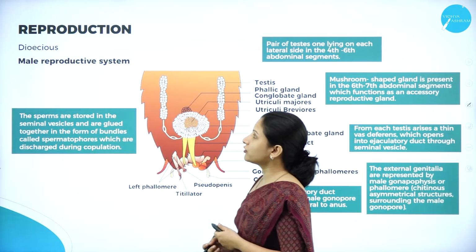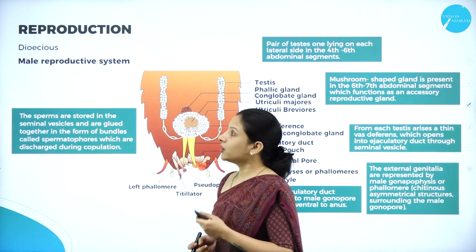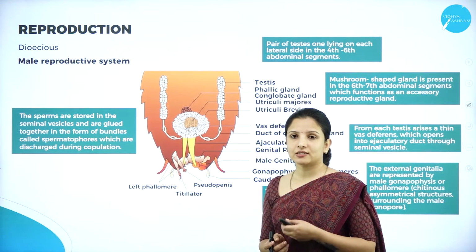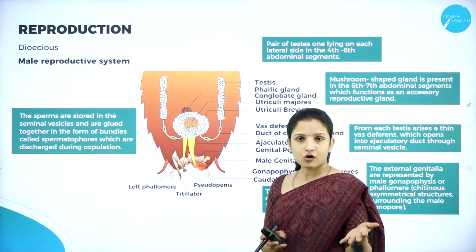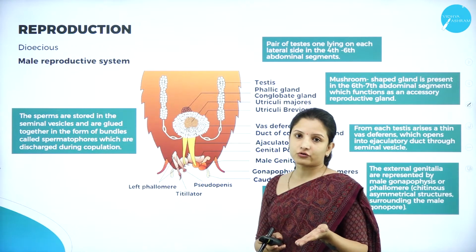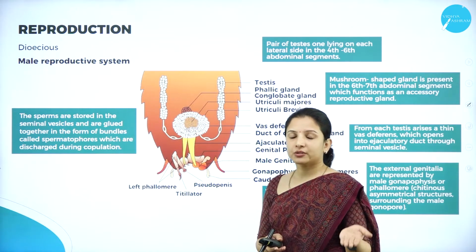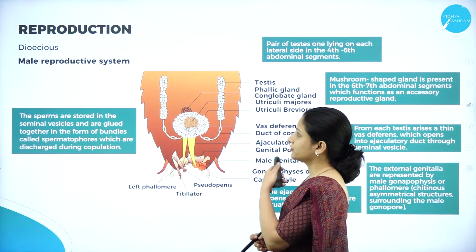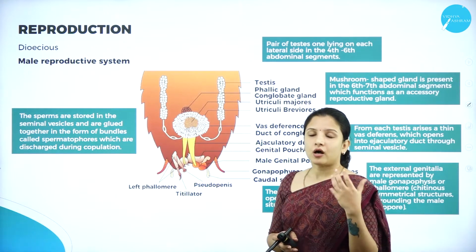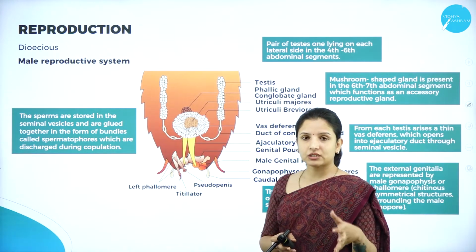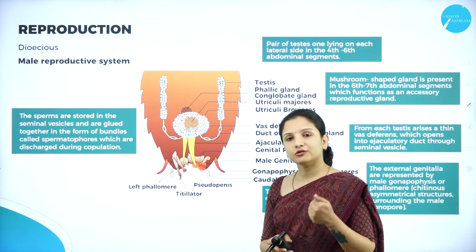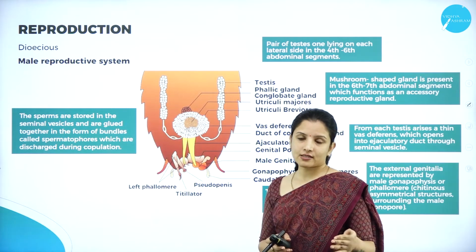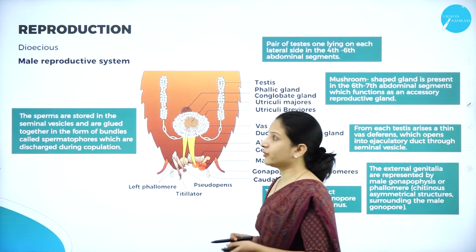So next, moving on to the reproductive system of cockroach. The reproduction in the case of cockroach is dioecious. That is, the male cockroach is different and the female cockroach is different. I told you in the previous sessions how we can differentiate between a male and a female cockroach. The male reproductive system is located in the abdominal region, and the female reproductive system is also located in the abdominal region, but the segments that they are located in vary. So we shall study about them.